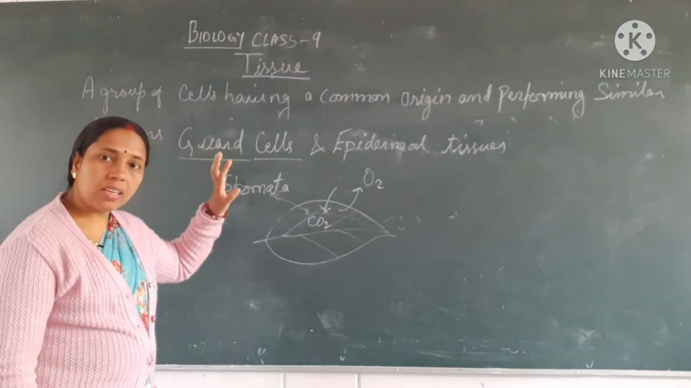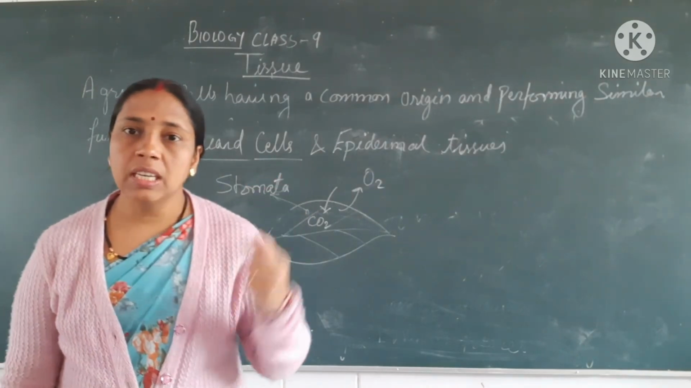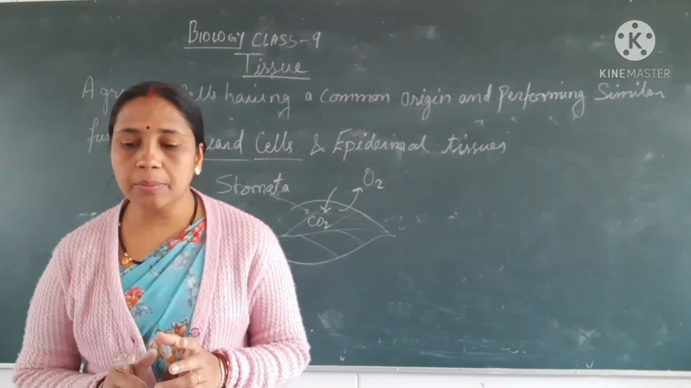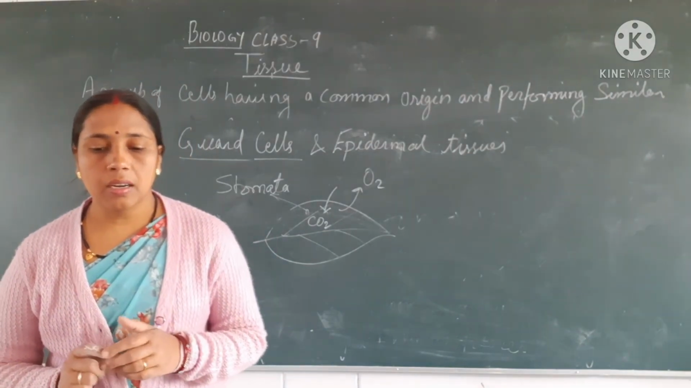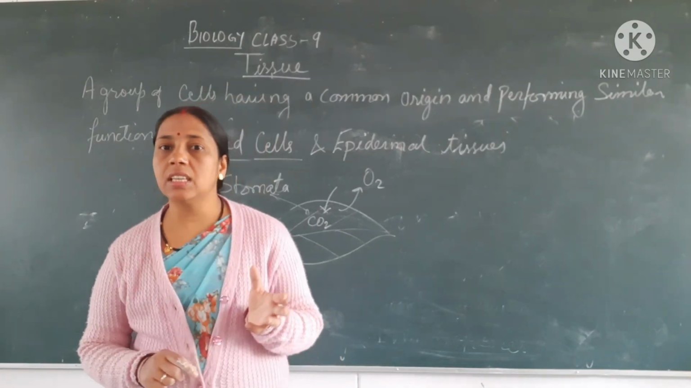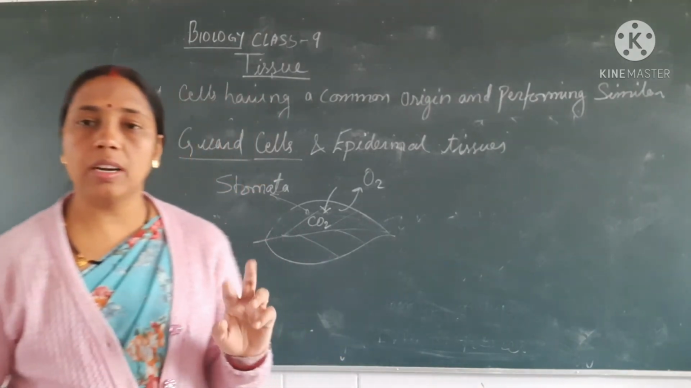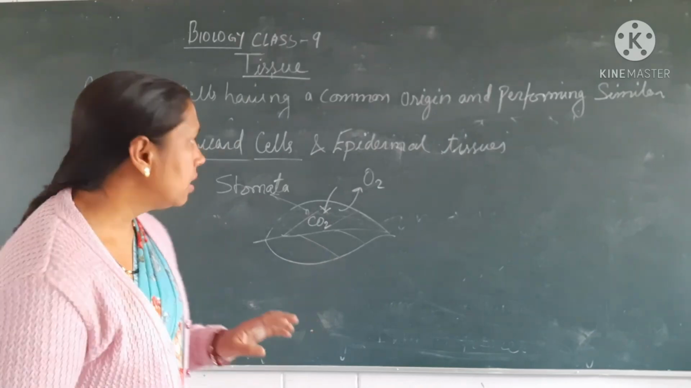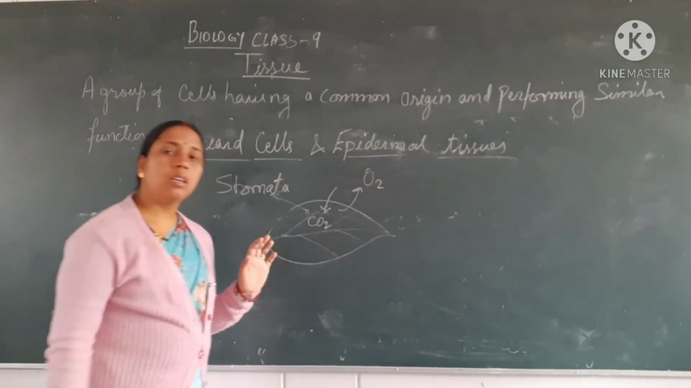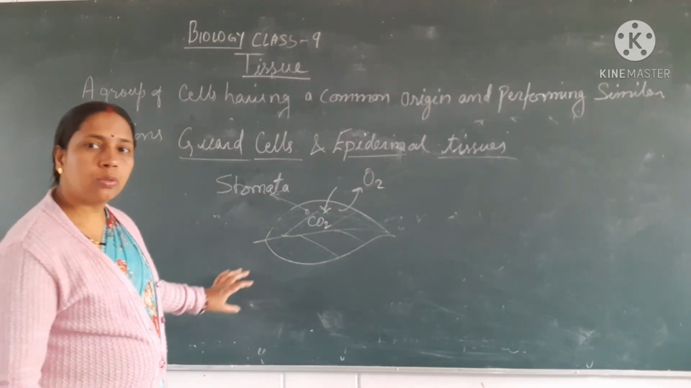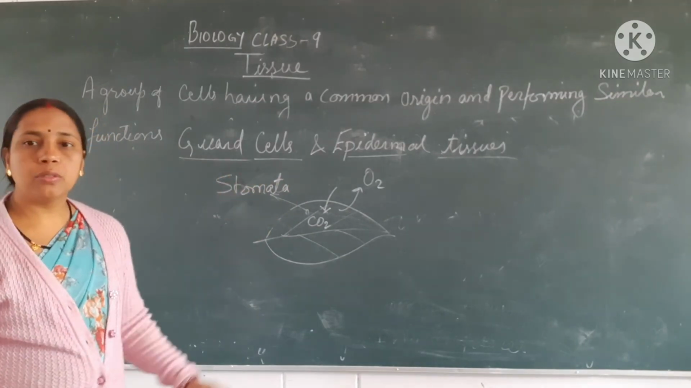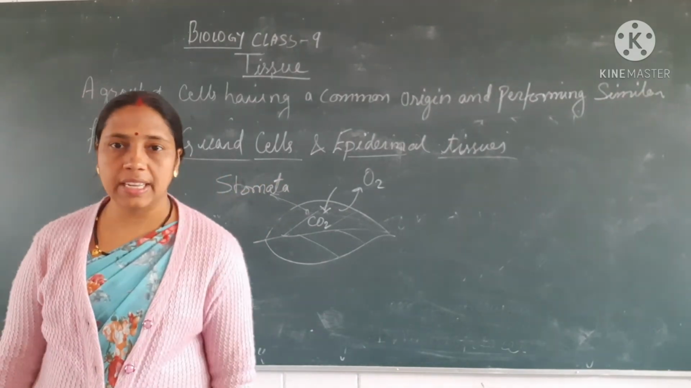Now, guard cells are mainly of two types. These are dumbbell shaped and bean shaped. Okay, dumbbell shaped are seen in the monocot plants, and bean shaped is seen in the dicot plants. Monocot and dicot plants. Now, this epidermal tissue is responsible for protection of the plants. Okay, so this is a very small topic, and we are going to deal with the animal tissue next.